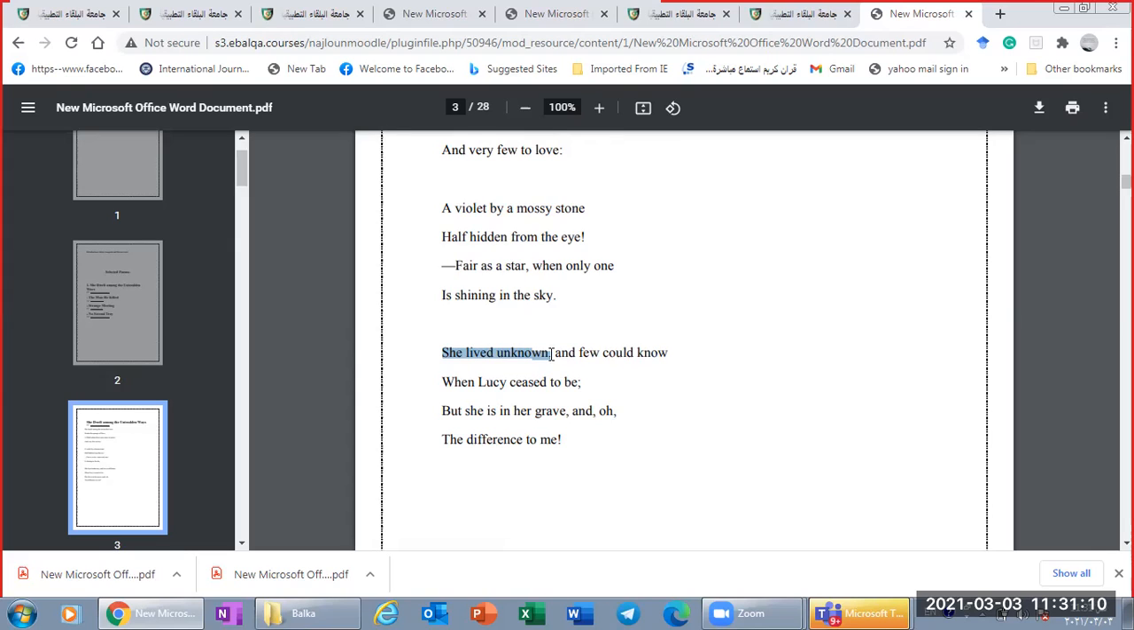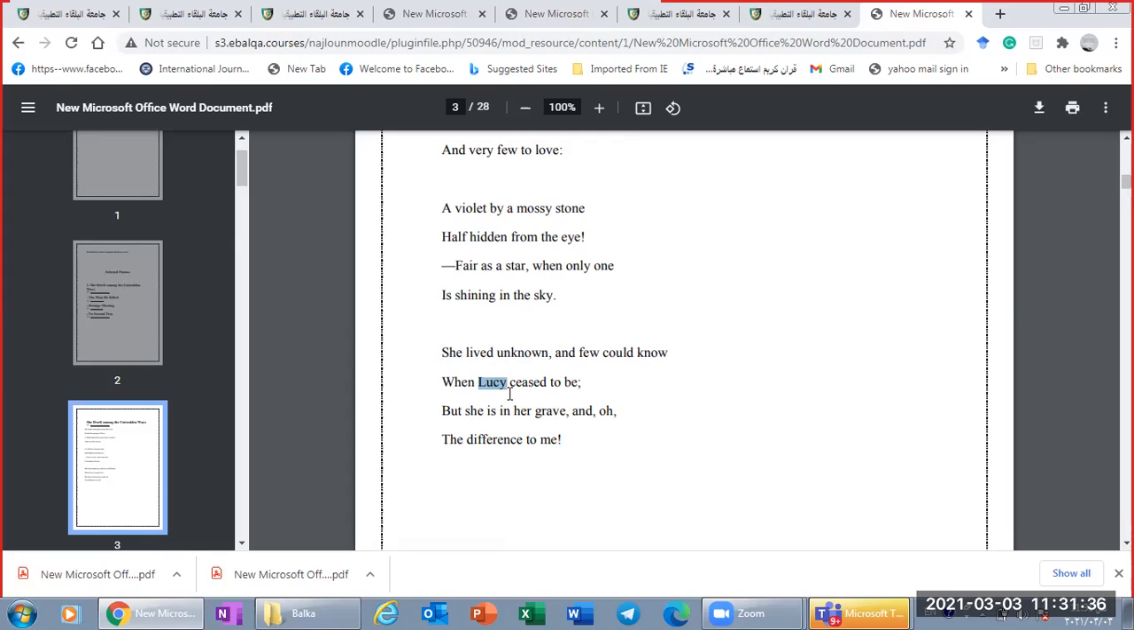And you could know, again, the idea is repeated. She lived unknown, and if you could know. Until now, the information for us is not new. It is repeated. When Lucy, now who is Lucy? As you see now in the last stanza, the poet mentioned the name of the girl, of the maid. Her name is Lucy.